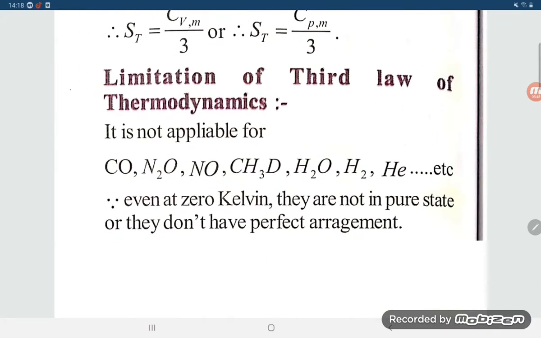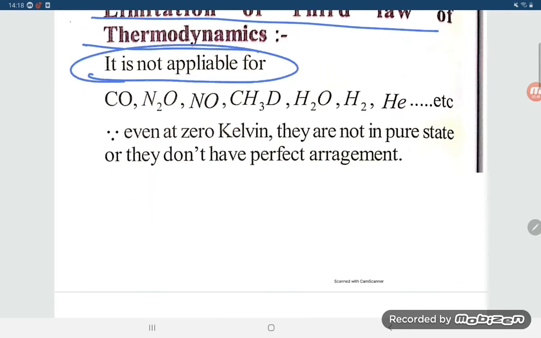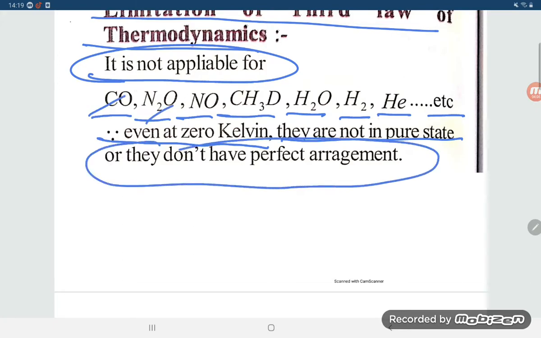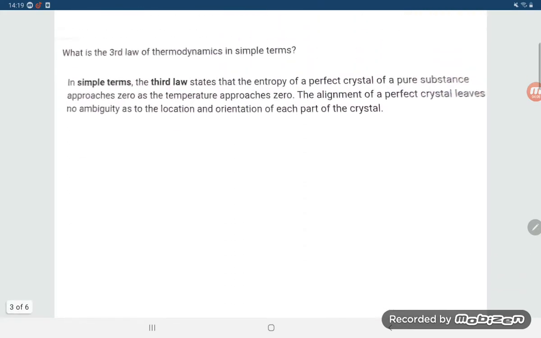Now, what are the limitations of the third law of thermodynamics, students? It is not applicable for CO, N2O, NO, H2O, H2, He, etc. Even at 0 Kelvin, they are not in a pure state. These substances, like CO, do not have a perfect crystalline arrangement. So this is the third law of thermodynamics, students.